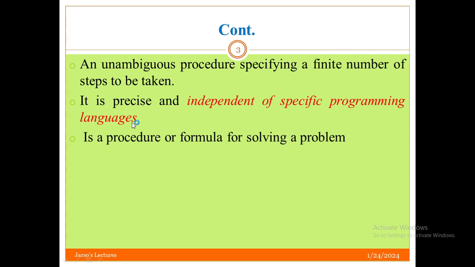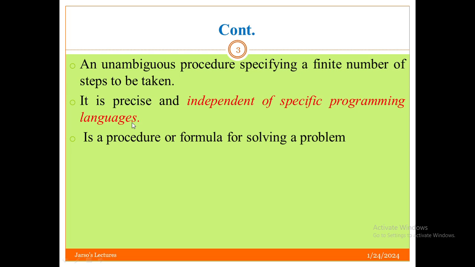After writing an algorithm, it is simple to write the program from it. We can simply convert the written algorithm into a program.